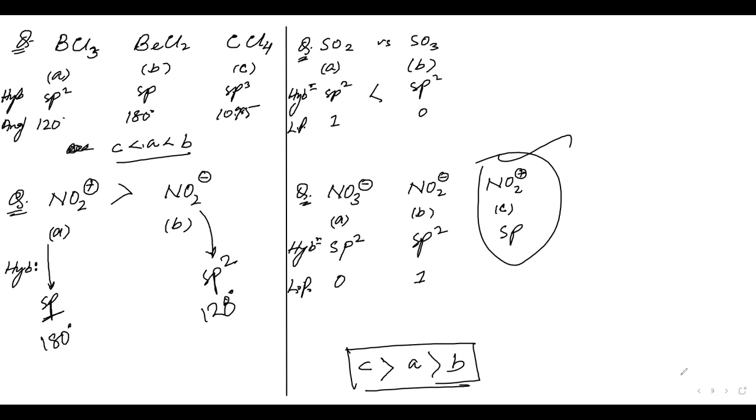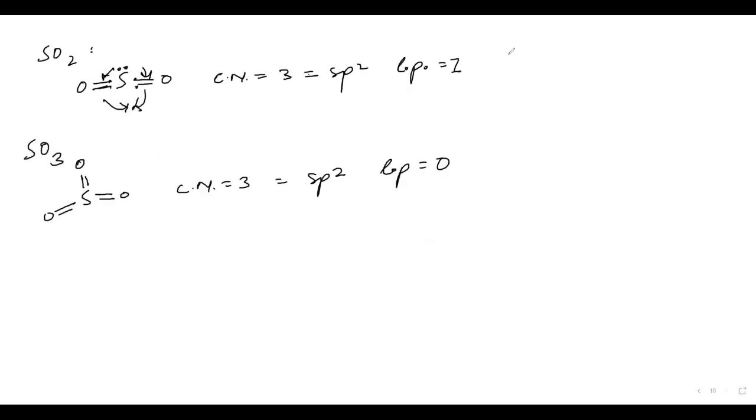Now let us do one more. Clear this. NH3, NH4 positive, and NH2 negative. Compare. All are sp3.